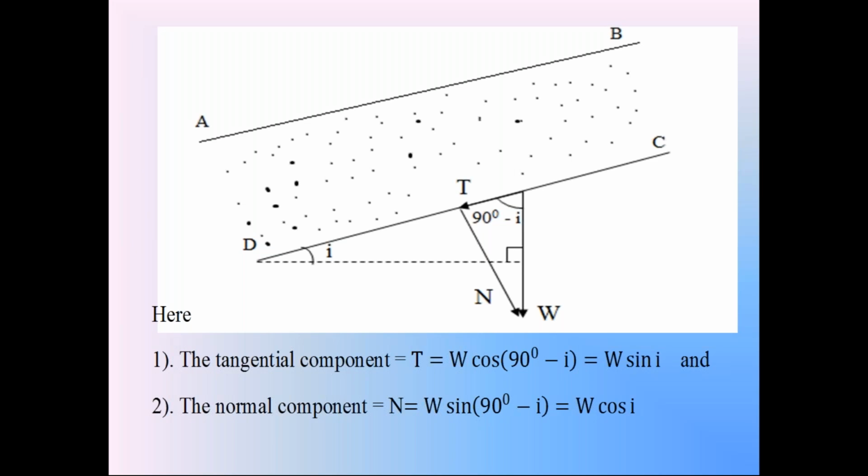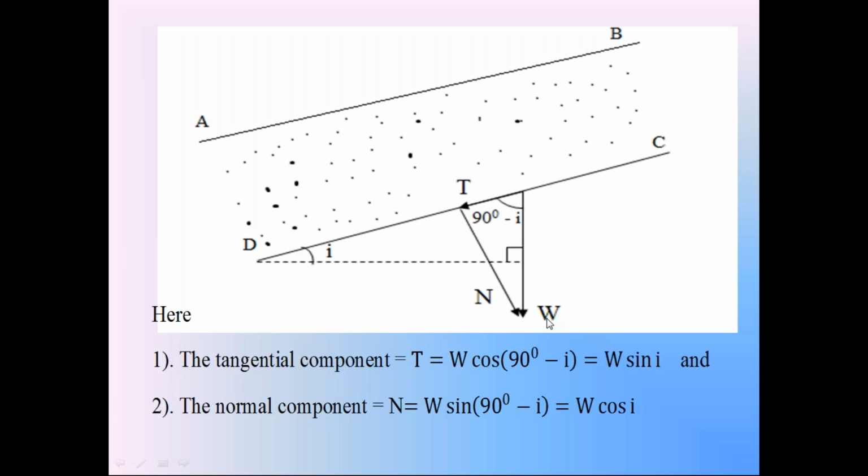Then coming to the further discussion, we know that the weight of the soil prism W acts in the vertically downward direction, as already discussed, on the failure surface CD.